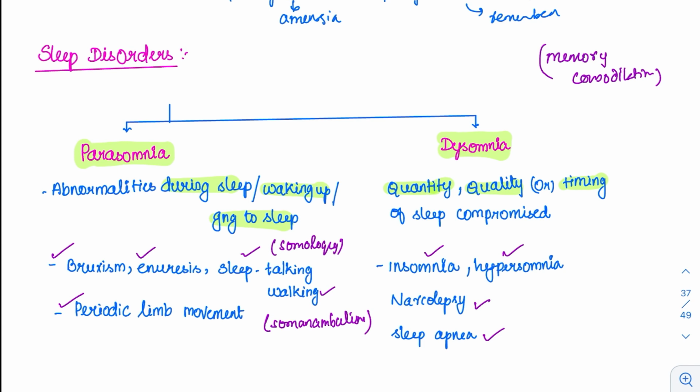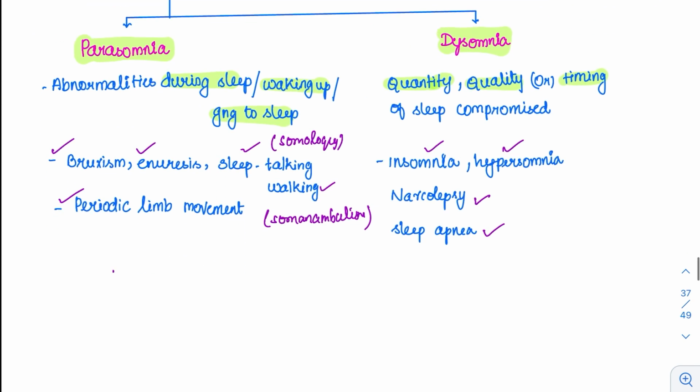Not only this, even during jet lag, what happens? There is a lag in the sleep and suddenly the person can enter the REM sleep also. Usually the cycle goes from non-REM to REM. It will go from N1, N2, N3, then back to N2, N1, then REM. And this cycle keeps on happening every 90 minutes. So it will happen for 4 to 6 cycles during a normal sleep. So this is the pattern of sleep.